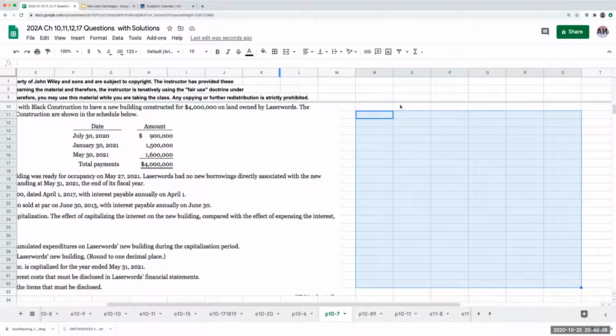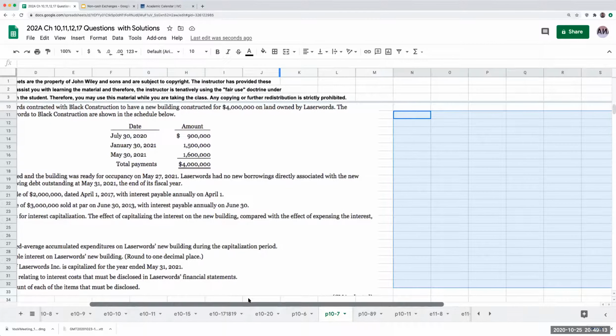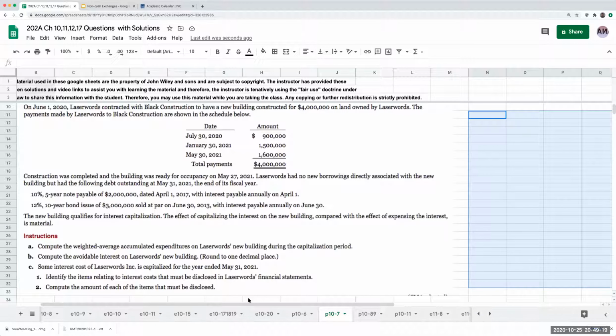Hello, everybody, and welcome. Here we've got problem 10.7. On June 1st, Laserwords contracted with Black Construction to have a new building constructed for $4 million on land they already own. The payments made by Laserwords to Black are as follows.